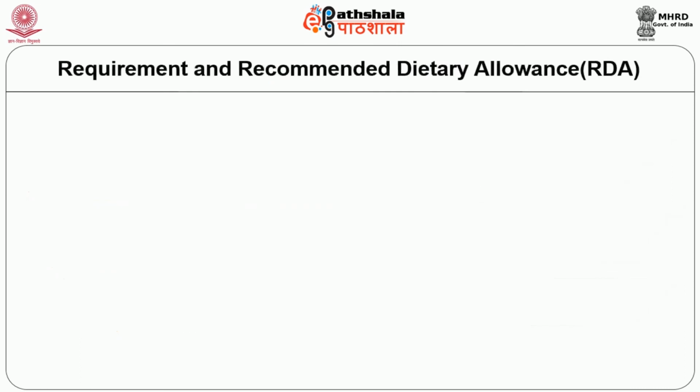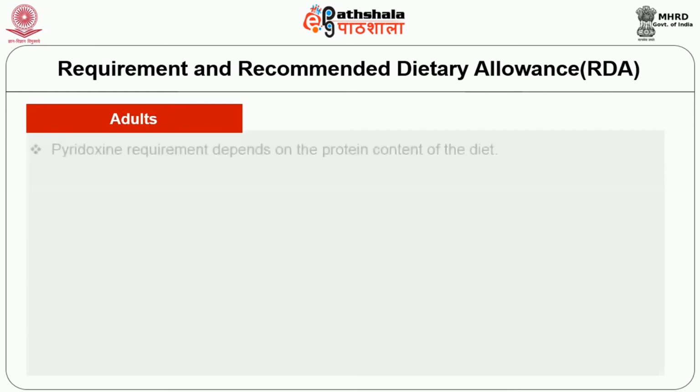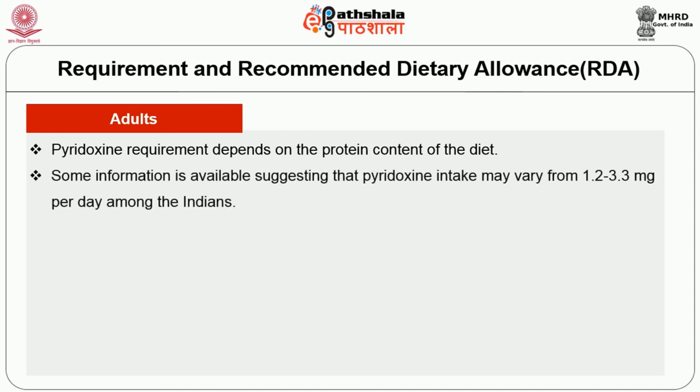The recommended dietary allowance and requirements in adults. Pyridoxine requirement depends on the protein content of the diet. Some information is available suggesting that pyridoxine intake may vary from 1.2 to 3.3 milligram per day among Indians.